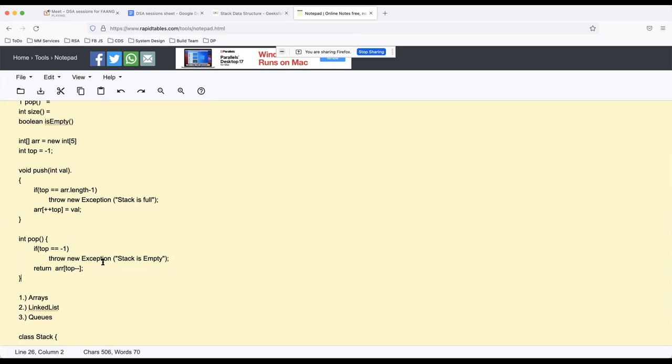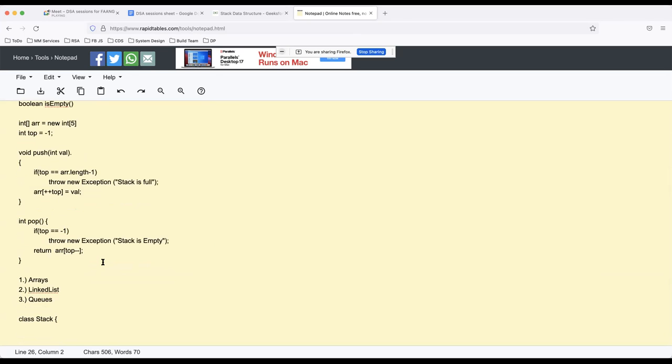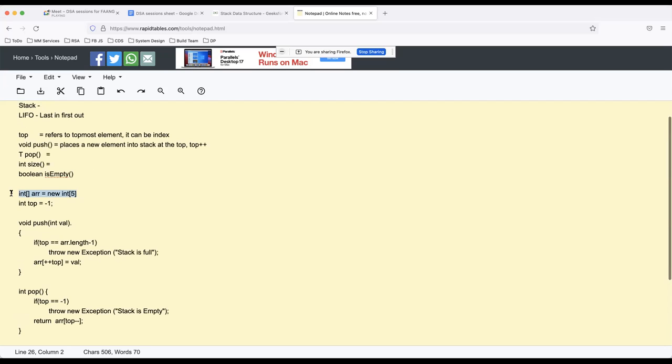The bad thing about the array implementation is that I would need to allocate an array beforehand, with a fixed capacity.